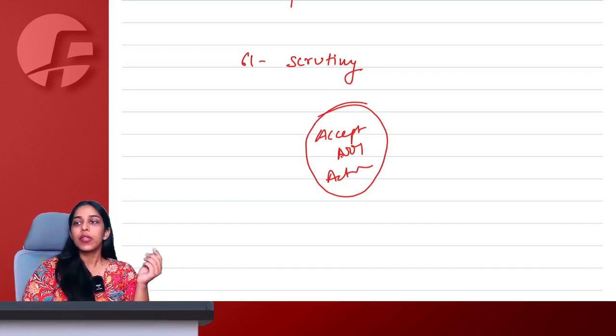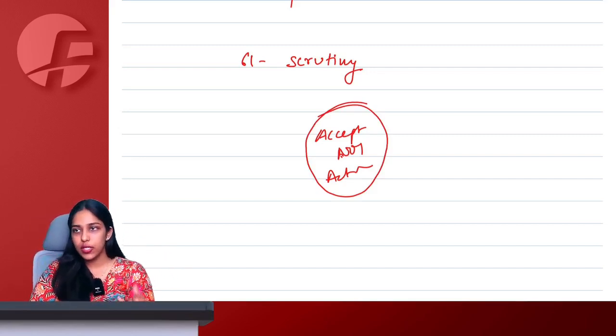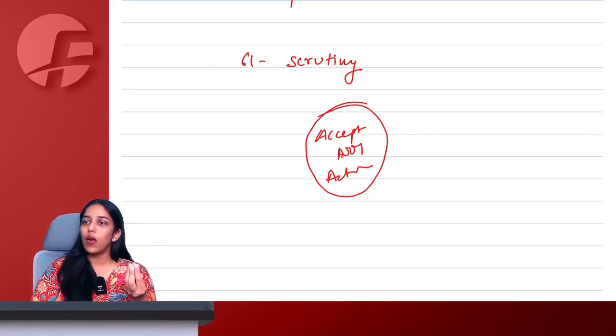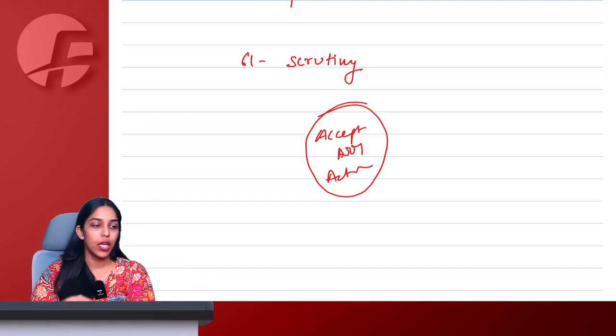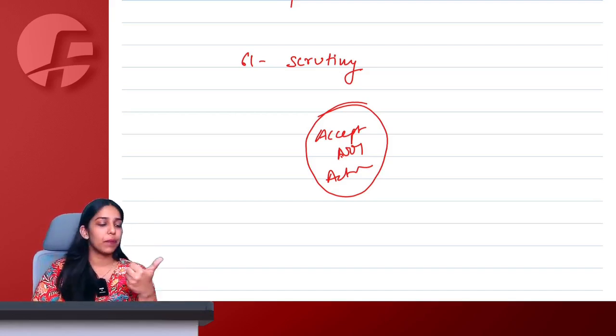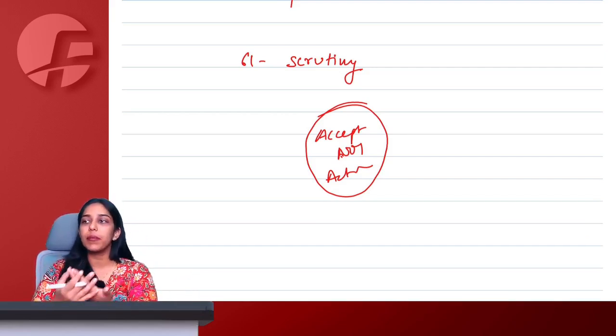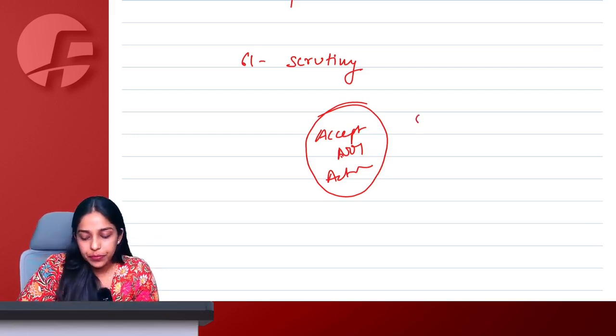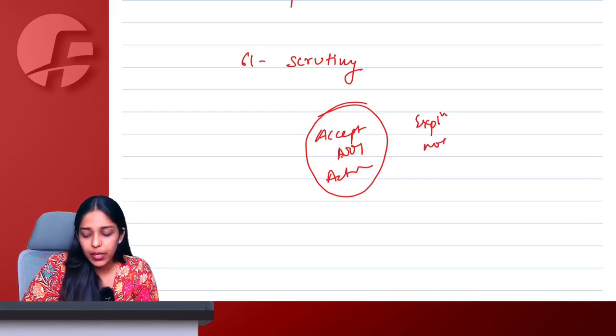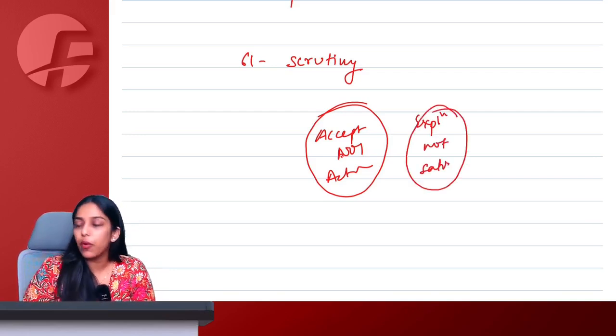Or let us say I am giving an explanation to the notice that I have received. Now again, my explanation might be satisfactory to the officer, then again the matter is over. So in 2 situations the matter will be over: if I am paying and accepting, or I am explaining and the officer is satisfied. But in 2 situations the matter will remain open: when I am accepting but not paying or taking any action, or whatever explanation I am giving is not satisfactory to the proper officer.